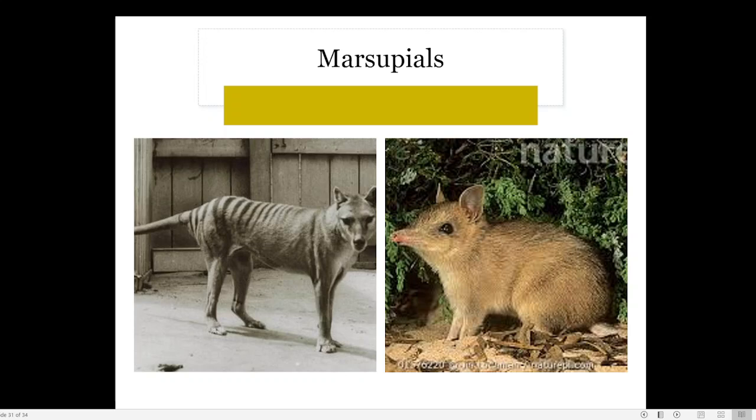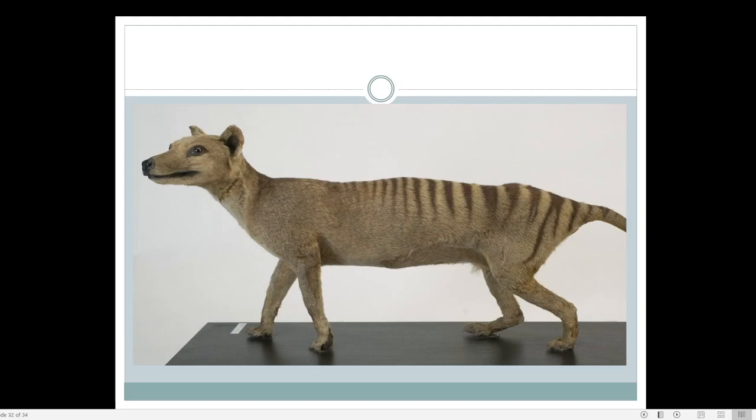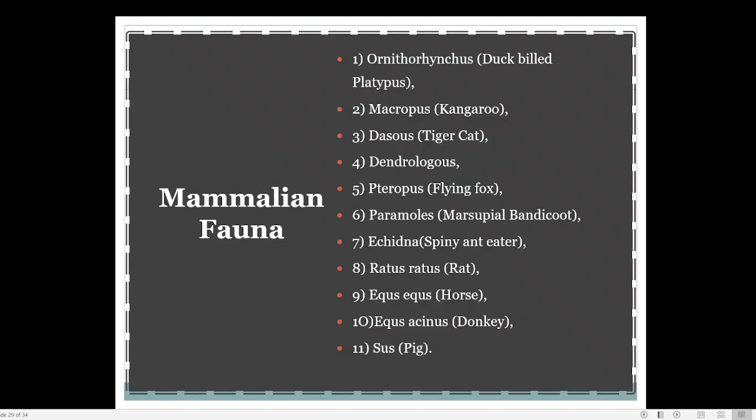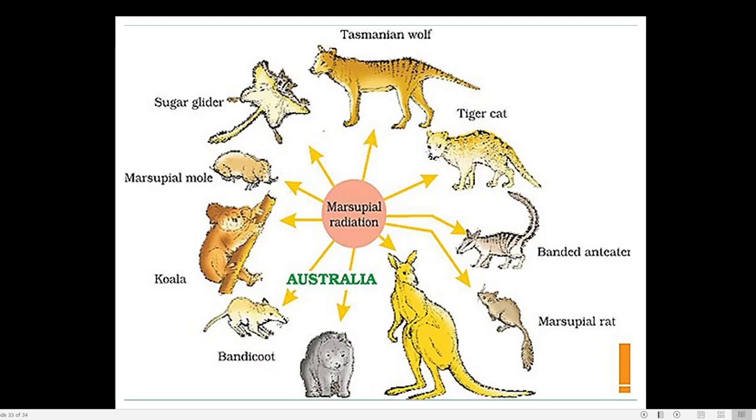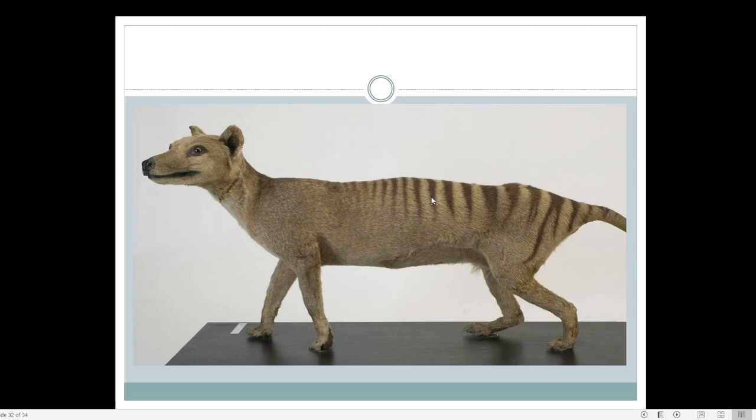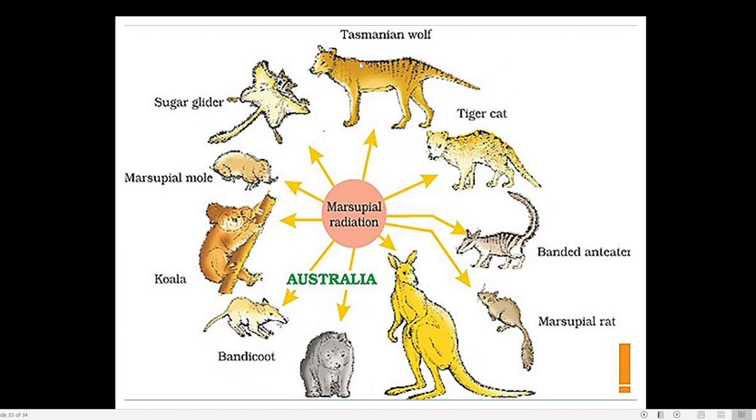Then this is also a marsupial. Here also you can find the Tasmanian devil. So these are the different types of mammals which are present in Australia. So not Tasmanian devil, this animal is known as a Tasmanian wolf. It looks almost like a normal dog. Here also the tiger cat, Tasmanian cat, marsupial cat is there, then marsupial anteater is there, marsupial rat is there.